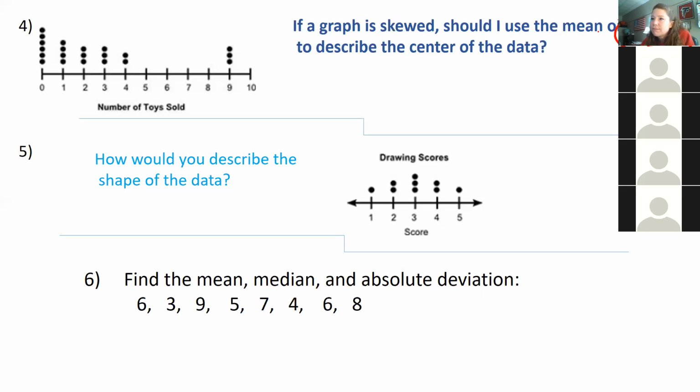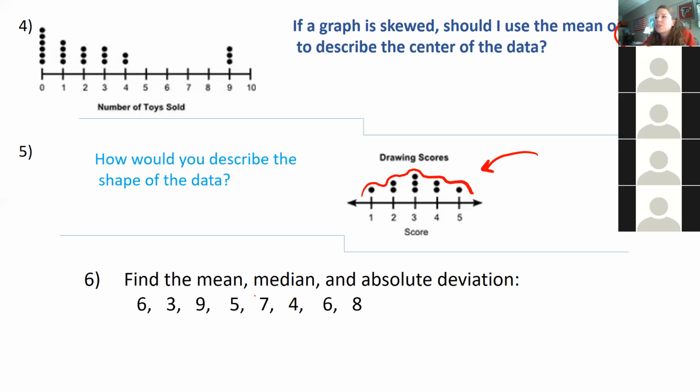Number 5, how would you describe the shape of this dot plot? Would you say that's skewed or is it symmetric? It's symmetric. So this is very symmetric, right? It lines up beautifully. It looks the same on both sides.